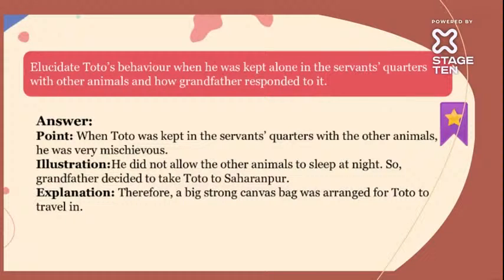Toto was kept in the servant's quarter with other animals because he was very mischievous. He used to cause too much nuisance. He did not allow other animals to sleep at night, like Nana the donkey. He couldn't sleep at night. Toto used to pull his ear, beat him, and so on. And the grandfather decided to take Toto to Saharanpur, right? Therefore, a big strong canvas bag was arranged for Toto, and he was put inside. A fine was even given for taking Toto.